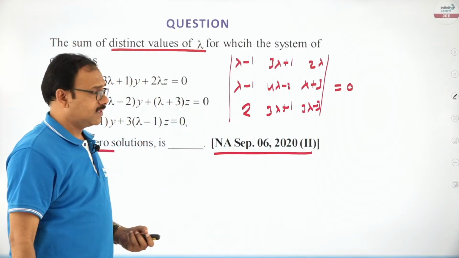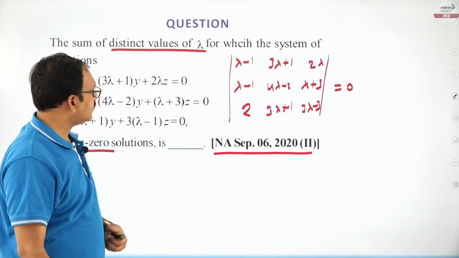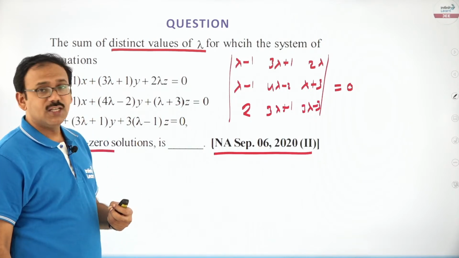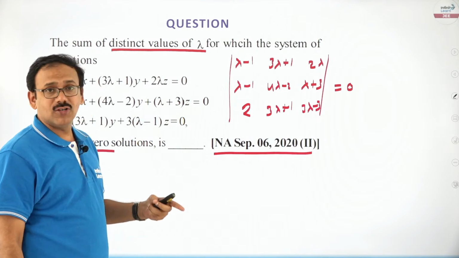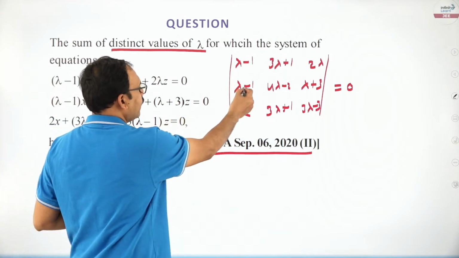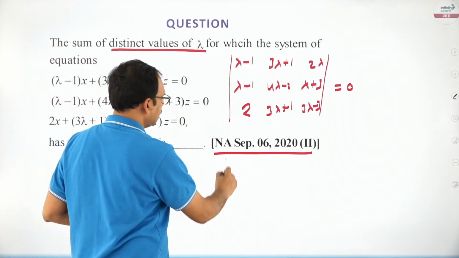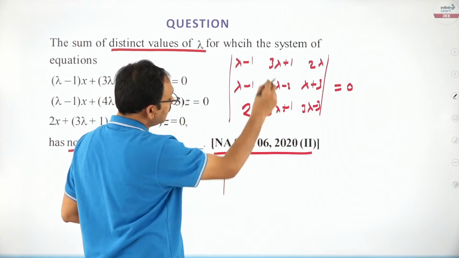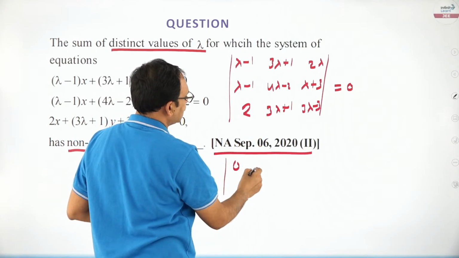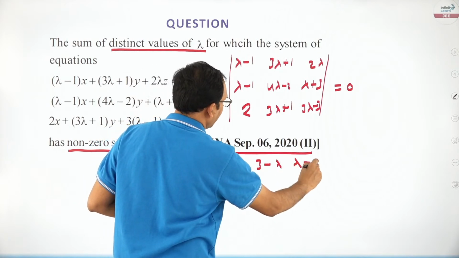If we expand, we may get a cubic equation. But here the point is, friends, don't try to expand because it will be lengthy. So try to simplify if possible. If you do R1 minus R2, this becomes 0, this becomes minus lambda plus 3, that is 3 minus lambda, and this becomes lambda minus 3.